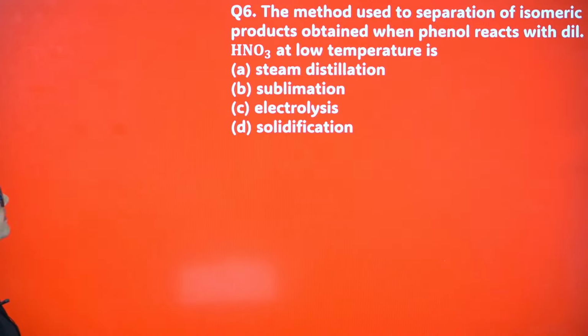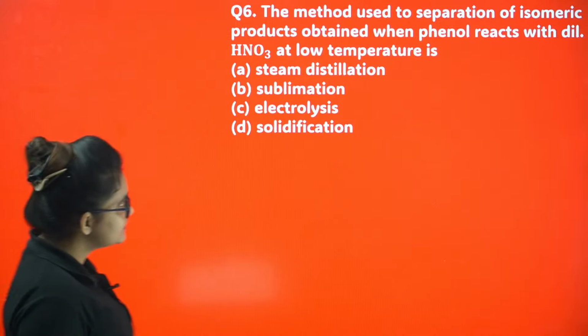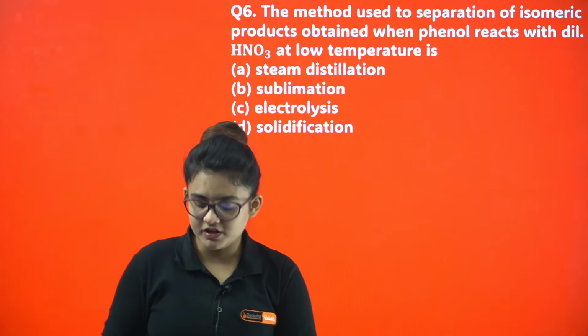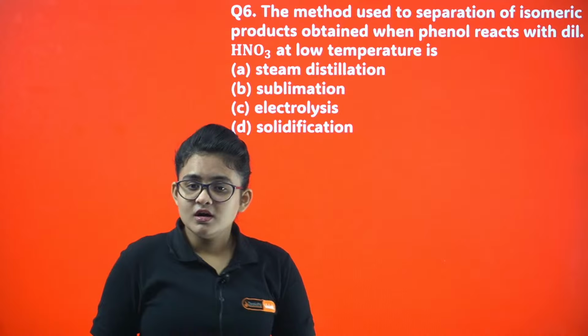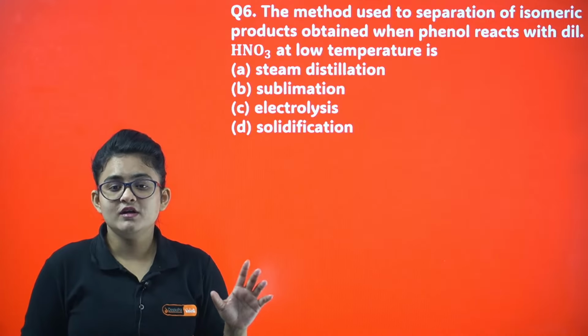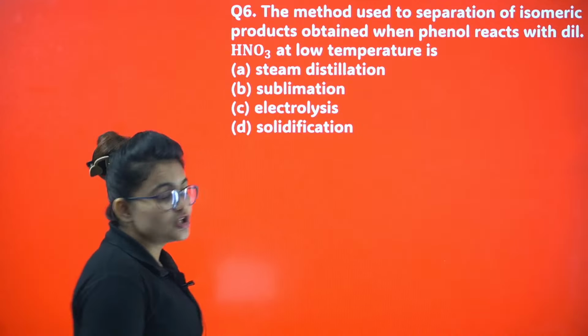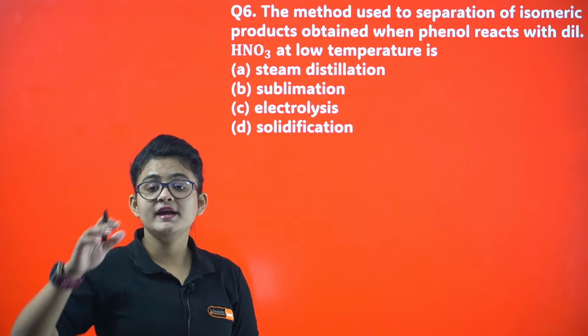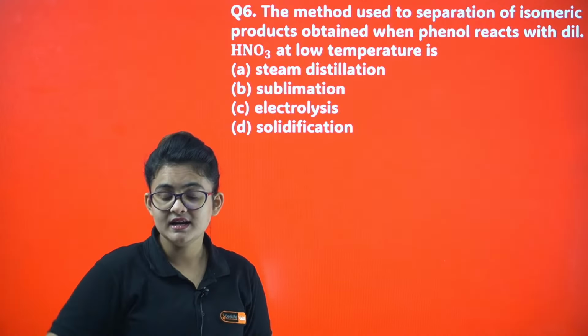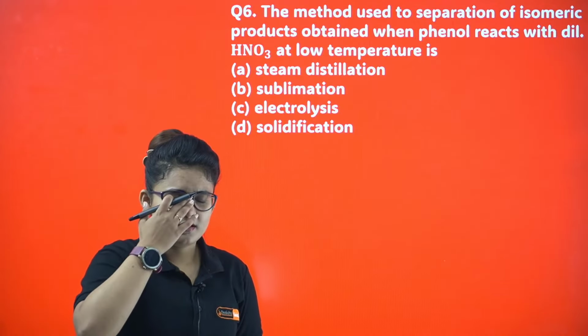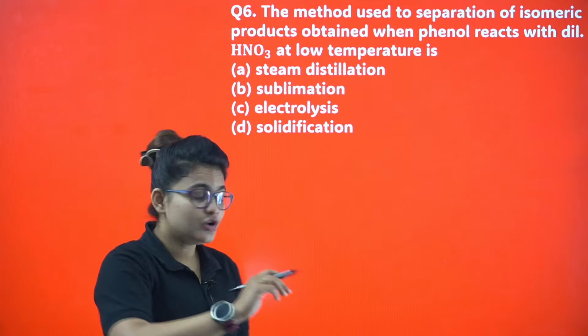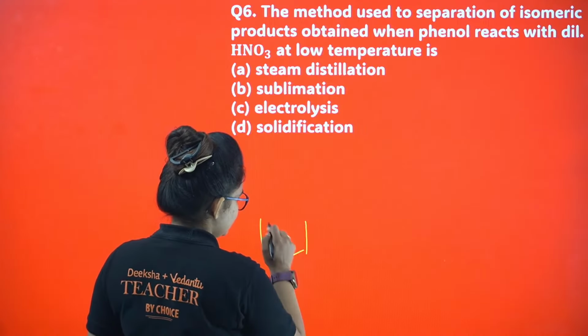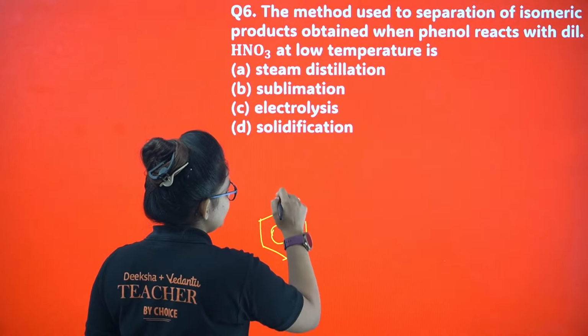The method used for separation of isomeric products obtained when phenol reacts with dilute HNO3 at low temperature. So if you treat phenol with dilute HNO3, what will you get? Orthonitrophenol and paranitrophenol. The magic in this is that orthonitrophenol, if you see, let me just do it for you, will undergo intramolecular hydrogen bonding.